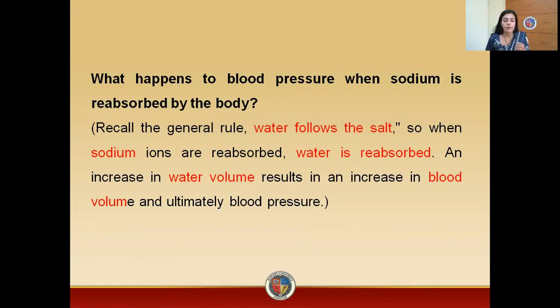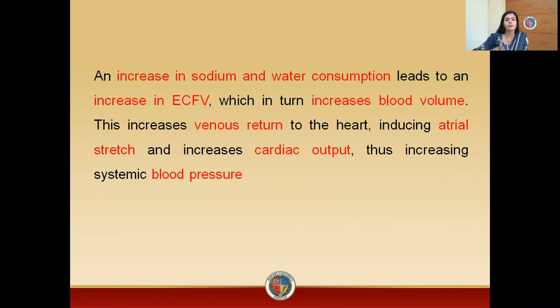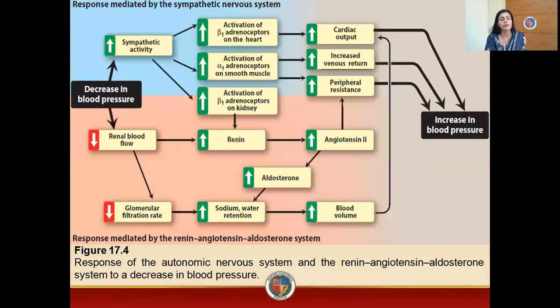So whenever there is reabsorption of water, it means we are increasing the water volume in the extracellular fluid. So ultimately there will be an increase in blood volume. Due to the increase in blood volume, there will be an increase in venous return. As a result, there will be arterial stretch, and then there will be an increase in cardiac output. So due to this increase in cardiac output, there will be an increase in blood pressure.